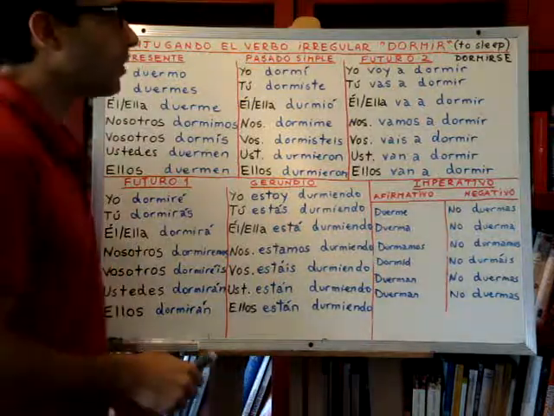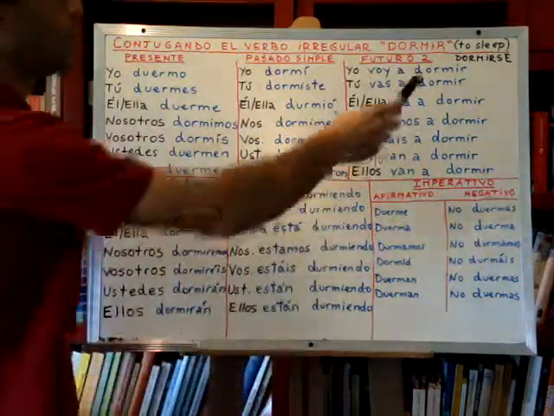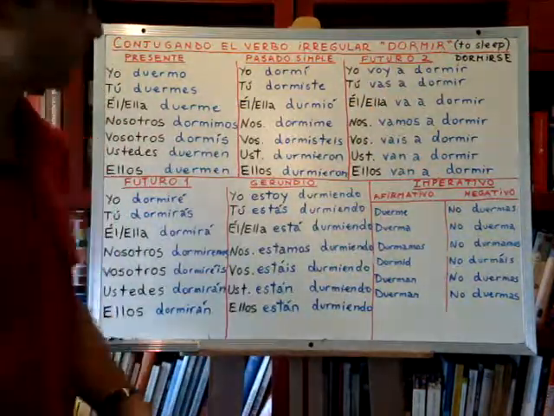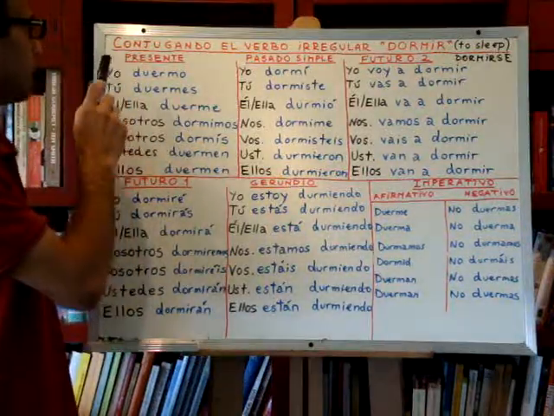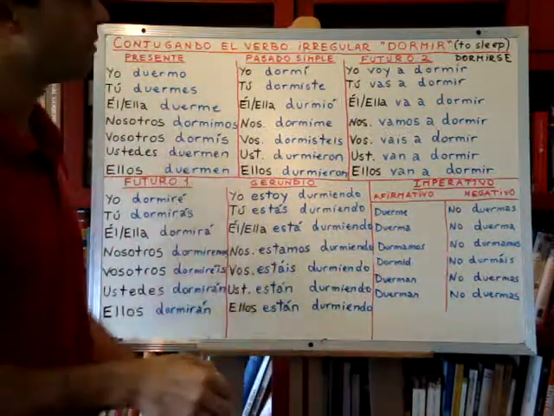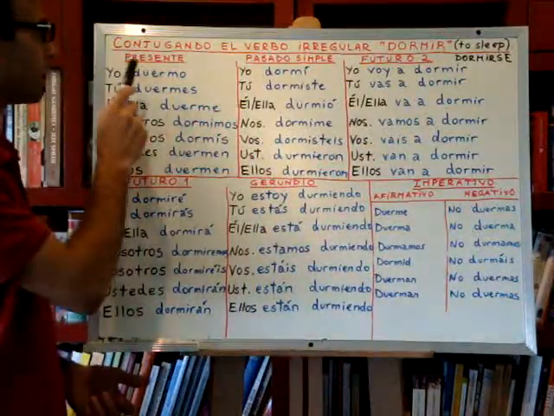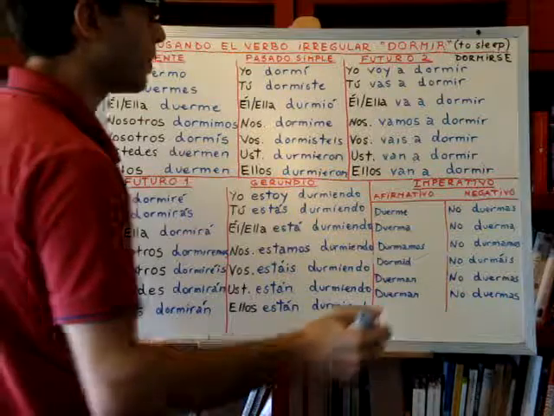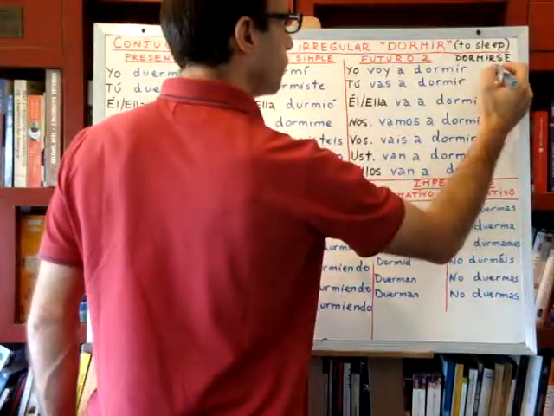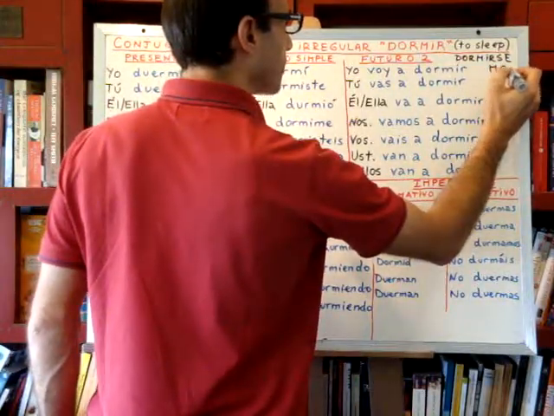Okay? So, how do we use this verb like every other reflexive verb? We add the reflexive particle in between the subject and the verb, right? Which is the particle? For me, it would be me.